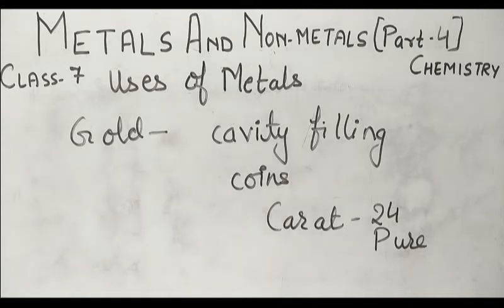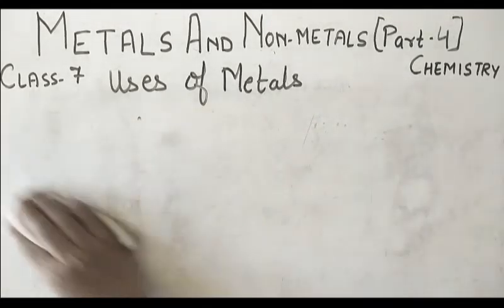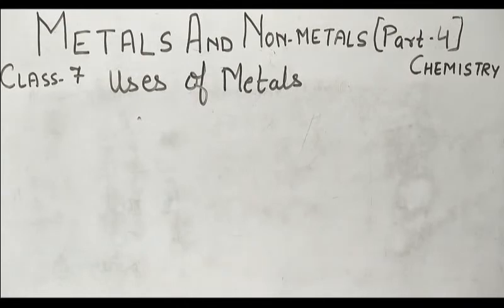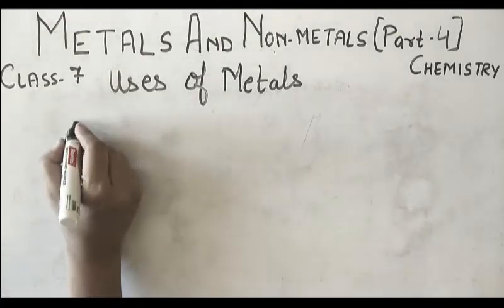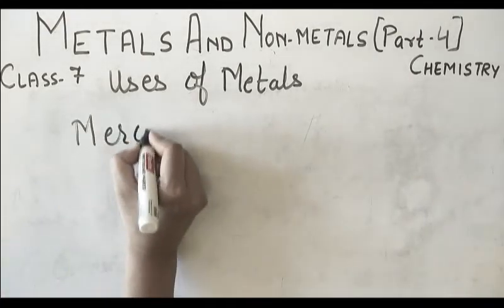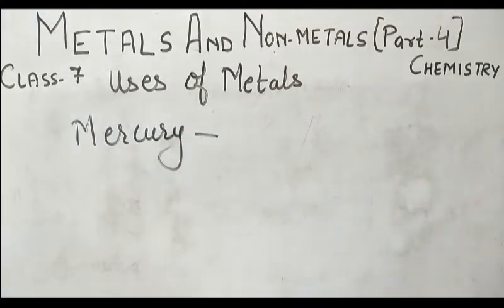Okay, now let us discuss one liquid metal like mercury. Okay, so mercury is a metal which is liquid at room temperature and it is also known as quicksilver because it is silver and white in color. It is a very poor conductor. It is also highly poisonous.